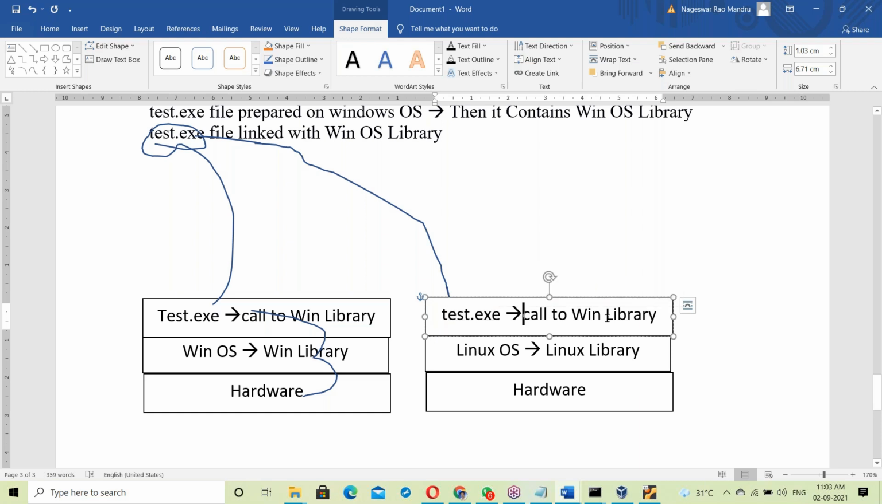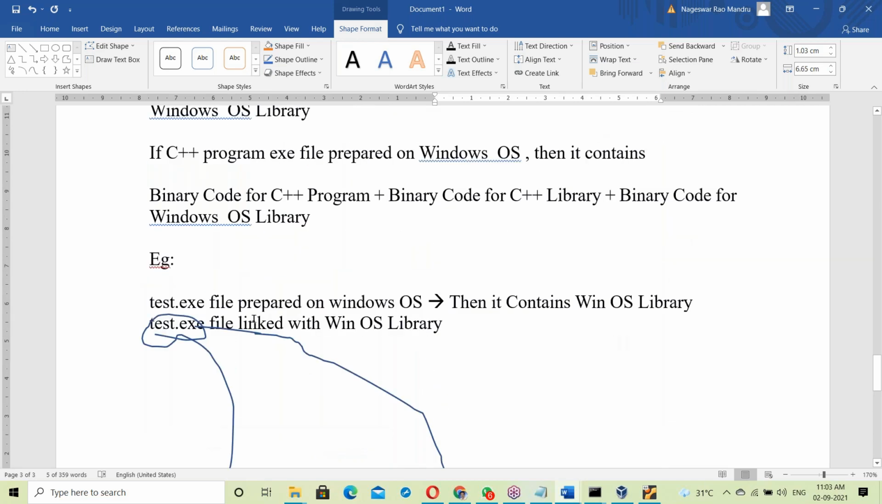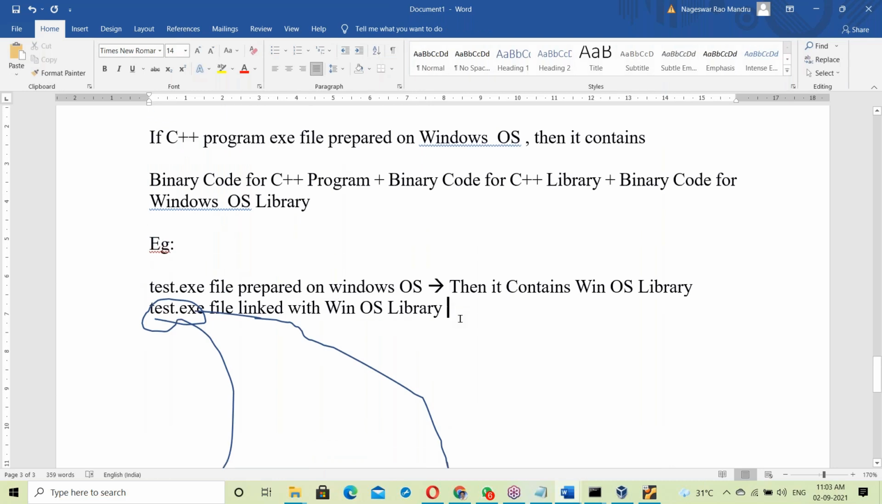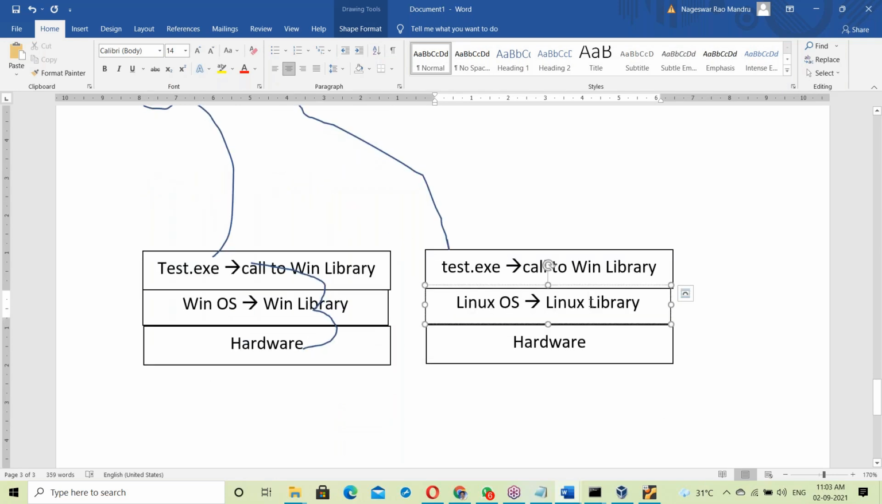It will try to call the Windows library, but here it is not available. The OS changed, so the library is not matching. That library is different here, so it simply fails. The test.exe file is OS dependent, because it is linked with the Windows library. When you run it another way, it won't work because that library is not available.